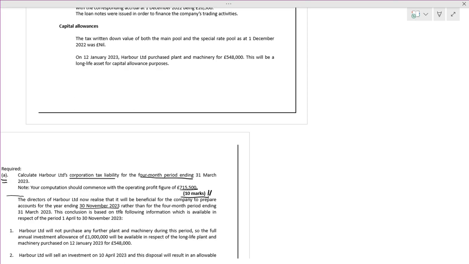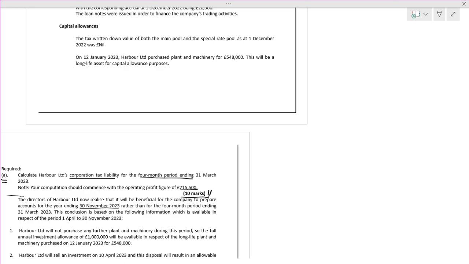Here they said 31st March 2023. Now they are saying it is beneficial for the company to go to 30th November. If you take 31st March, first it is for 4 months.